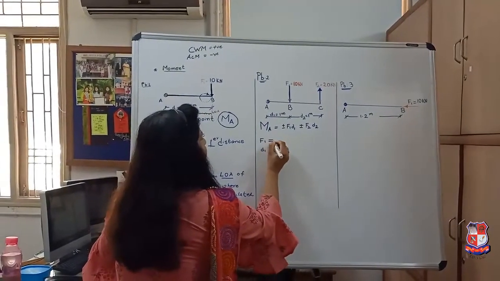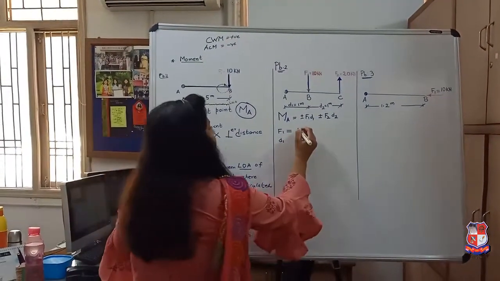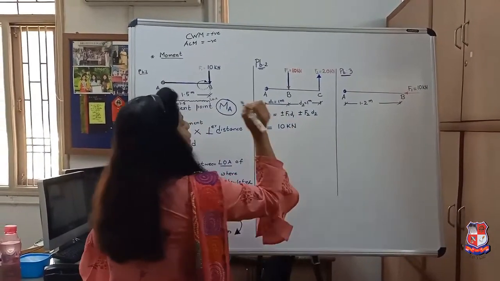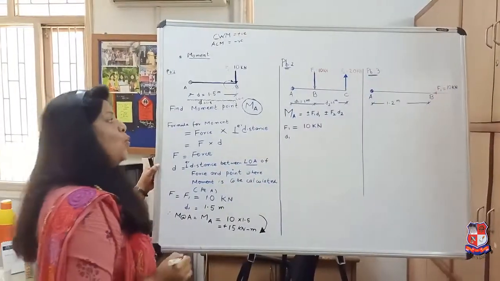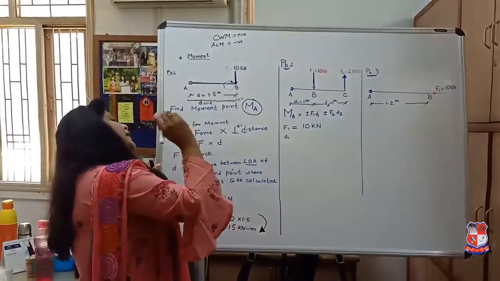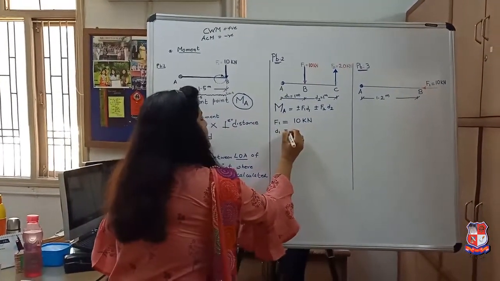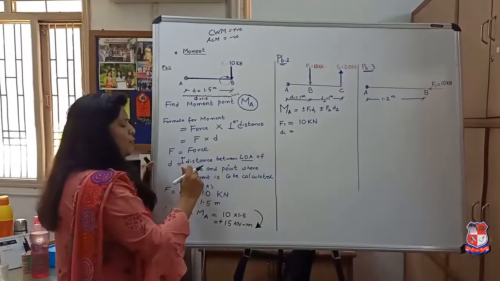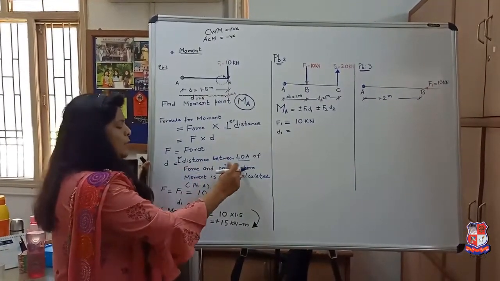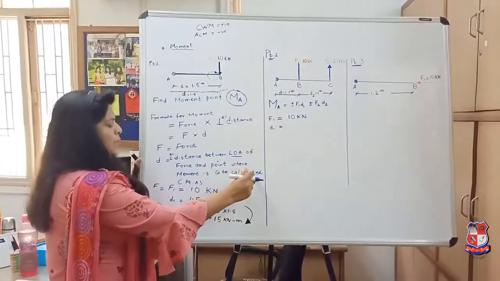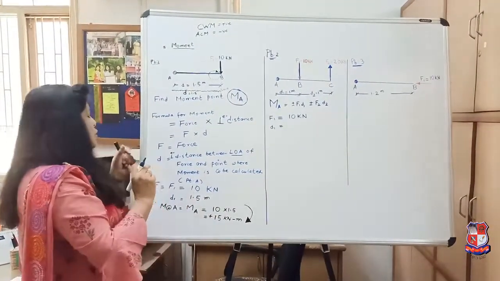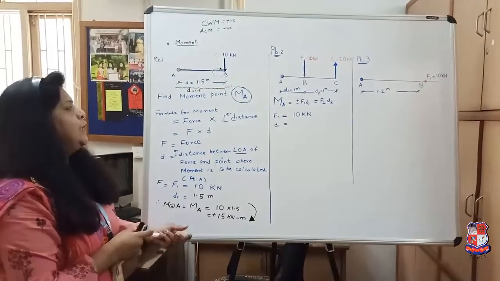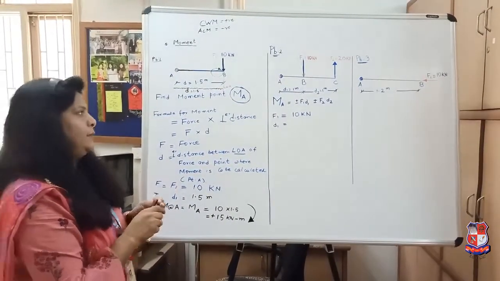To start with, first of all, we will find F1 and D1. What is F1? F1 is a 10 kilonewton force acting in the downward direction. What is D1? D1 is the distance between the line of action of the force and the point where the moment is to be calculated, which is point A. First I will show the line of action of force F1.